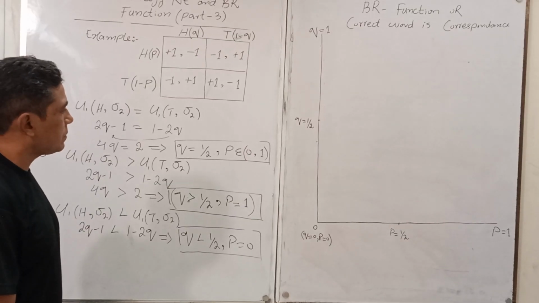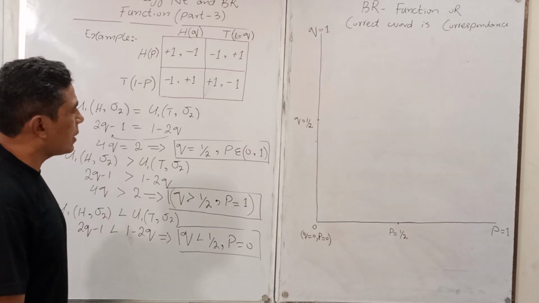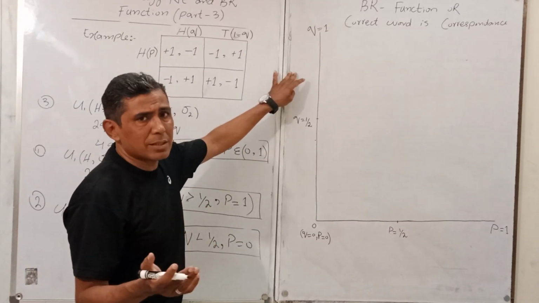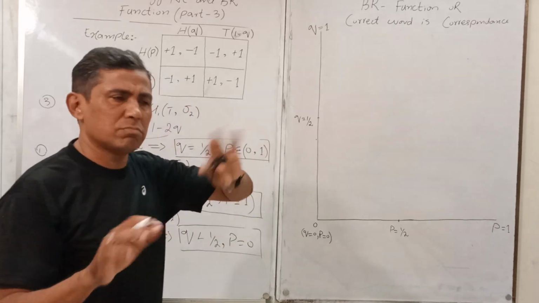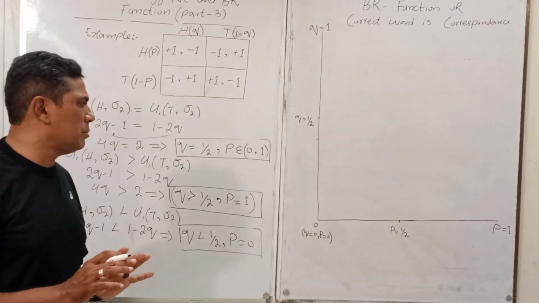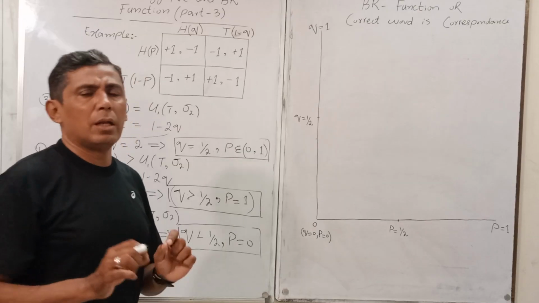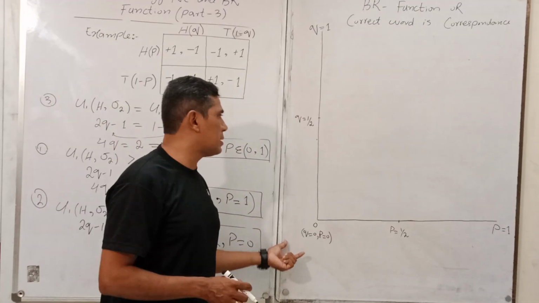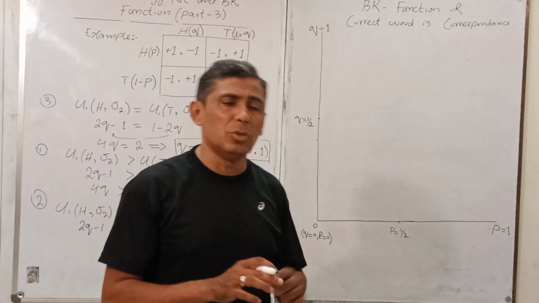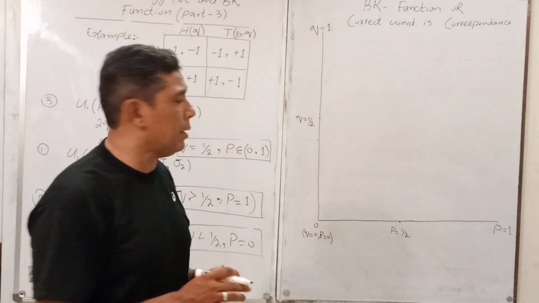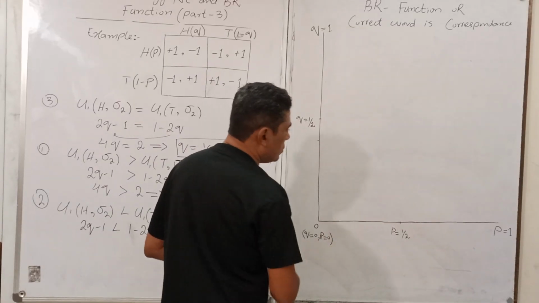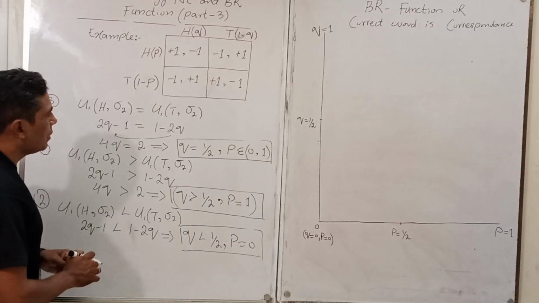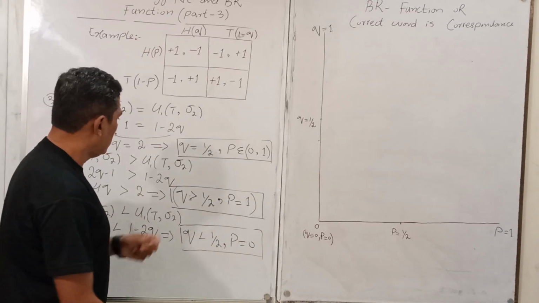And now, you can take P on the y-axis and Q on the x-axis, or vice versa. There is no compulsory requirement that you always keep P on the x-axis and Q on the y-axis. There is no compulsion here. So now, what about this one? Use these values here. What are these values?